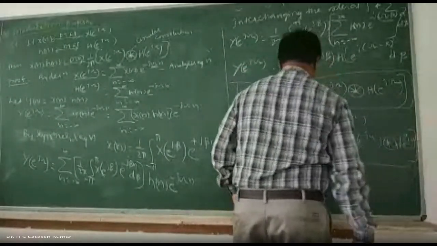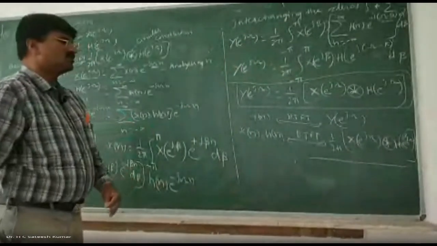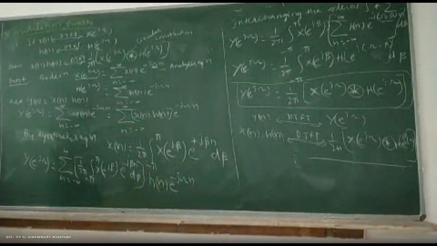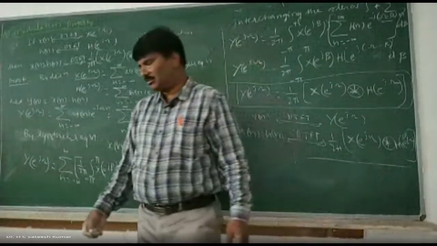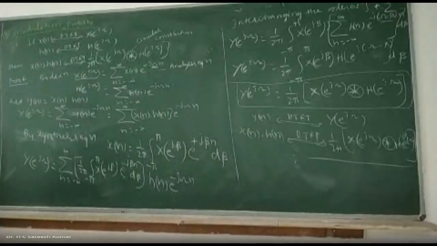So you can easily do this. This is another very, very important property. We use it in digital communication as well as in DSP. So these things are very, very important. Circular convolution, even if you are doing it in the lab. In MATLAB, in the DSP laboratory, you'll be doing this modulation property, all those things, right?